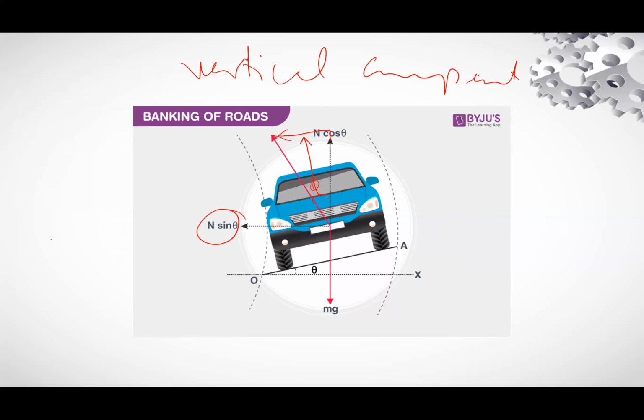So this is mg sine theta. This component is responsible for providing the necessary centripetal force, and the horizontal component will provide the normal direction.